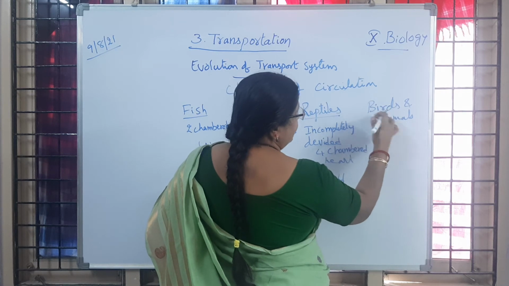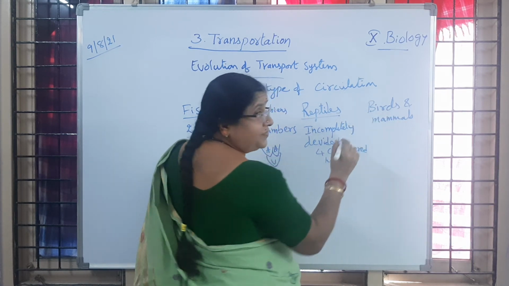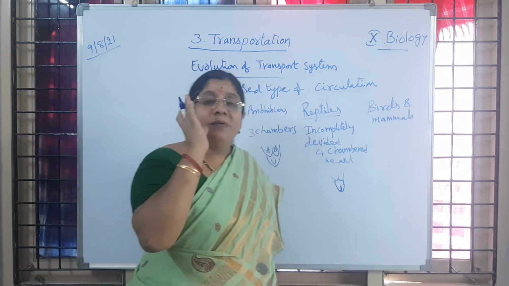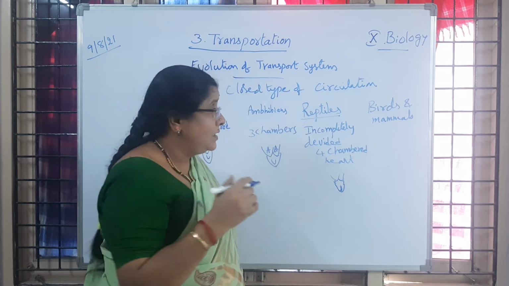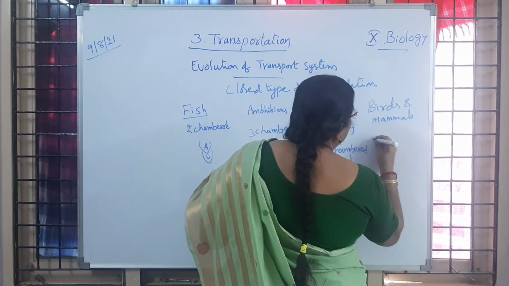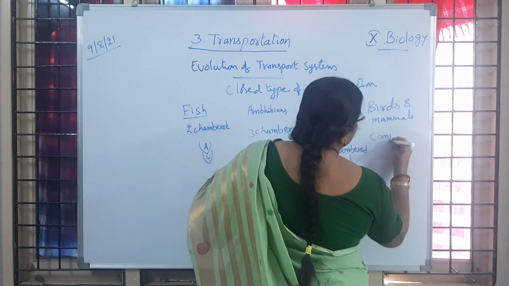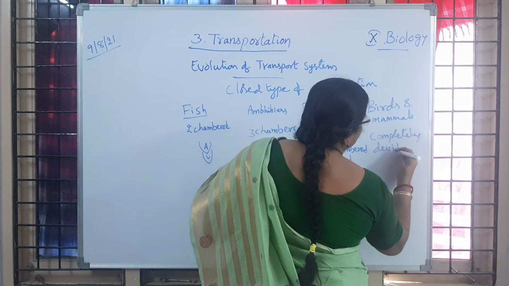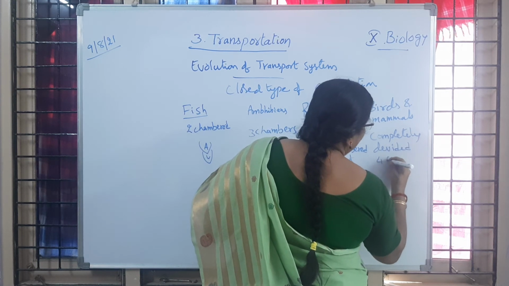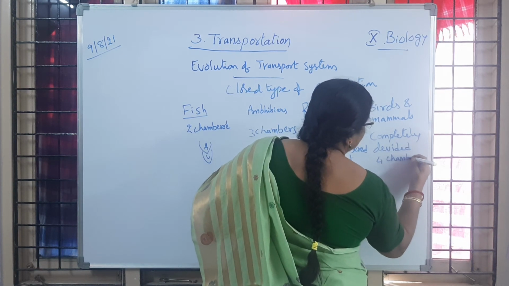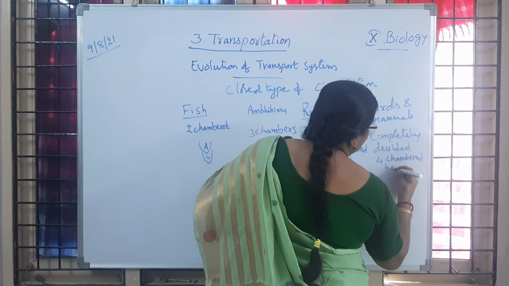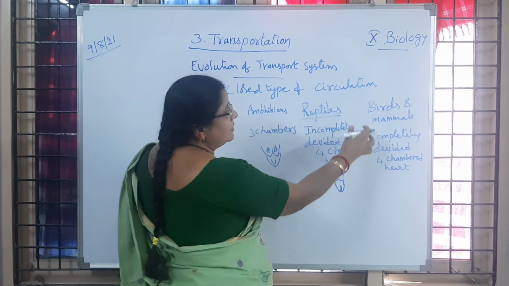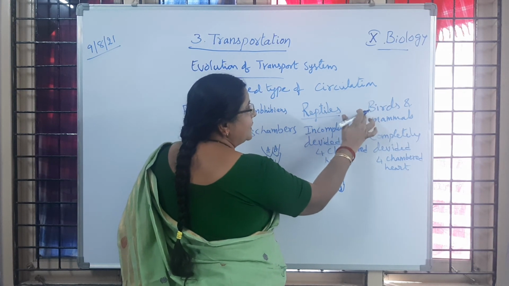And if we take birds, they do not feed their young ones with milk, but all mammals feed their young ones with milk. So from the classes birds and mammals, what are we going to observe? A completely divided four-chambered heart. Where do we observe a completely divided four-chambered heart? In birds and mammals.